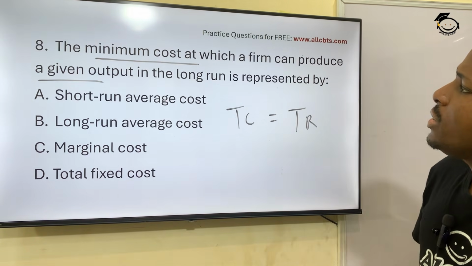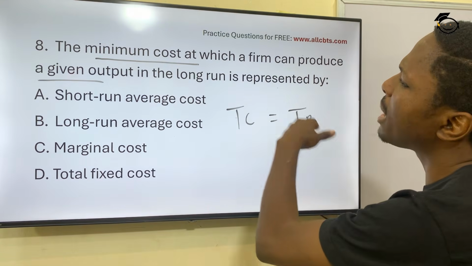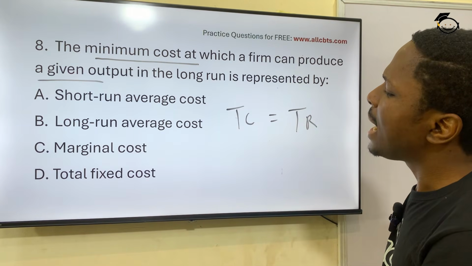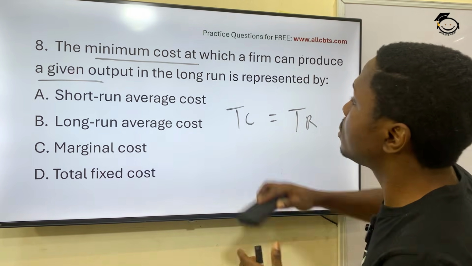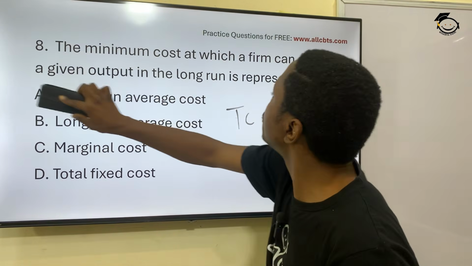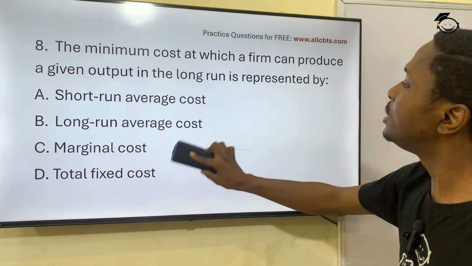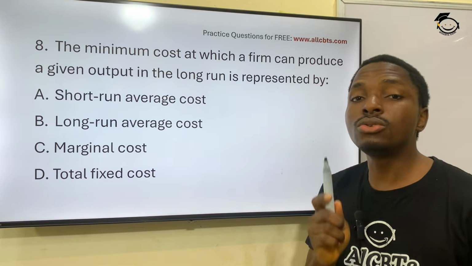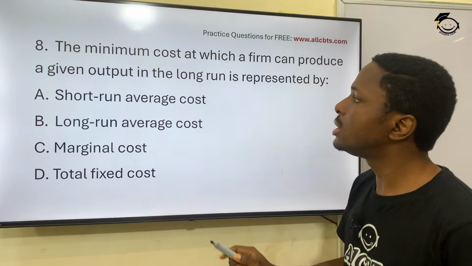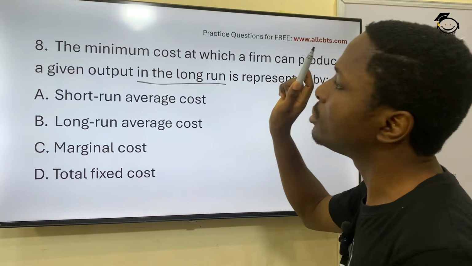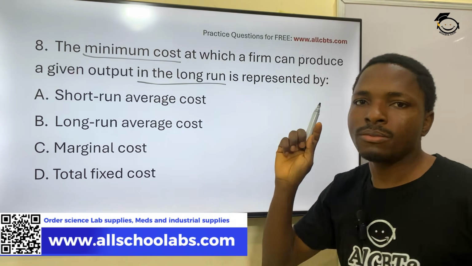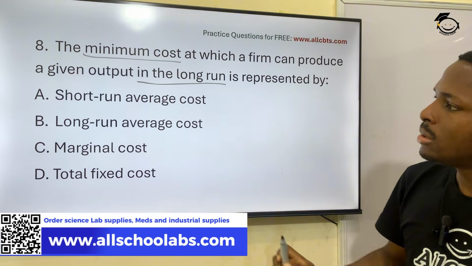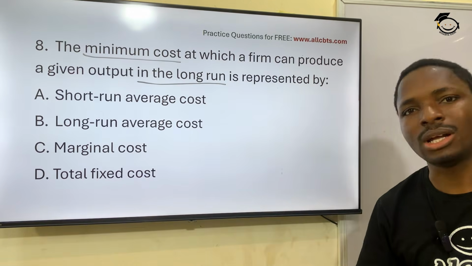Question 8 now. The minimum cost at which a firm can produce a given output in the long run is presented as dash. Notice, you have to be careful with questions, and you must note the key phrases or the key words in questions. Now, it says what? In the long run. It says what? The minimum cost. So the minimum cost of production in the long run is what? You have short run. It says long run. You can't pick short run.